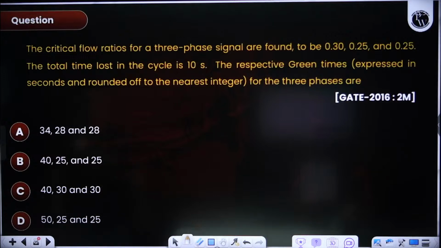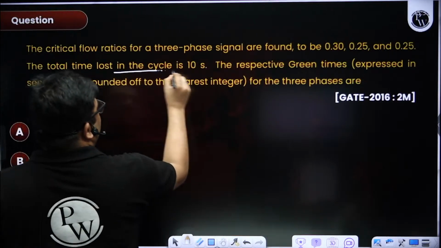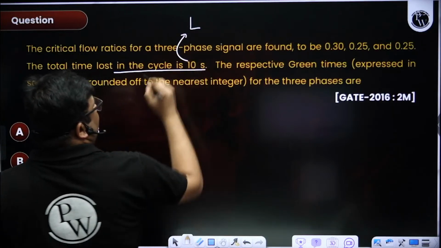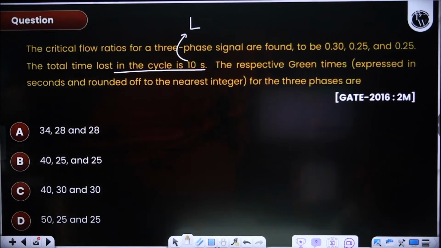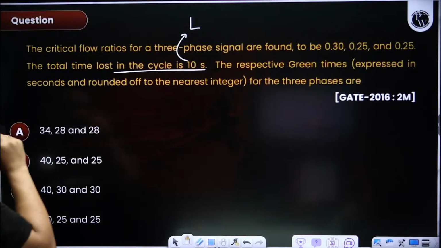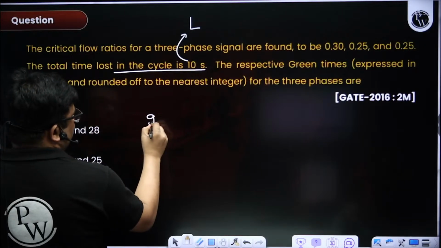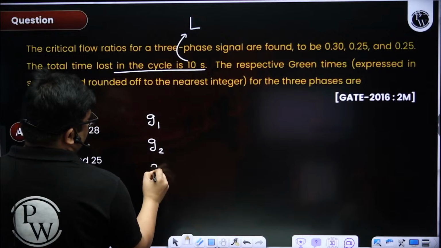Critical flow ratios are given, and the total lost time in the cycle is given. Then they have asked for the respective green times, rounded to the nearest integer. So here I want to find the green times G1, G2, G3.